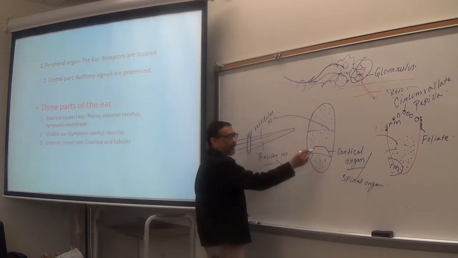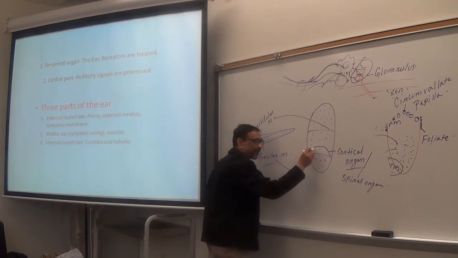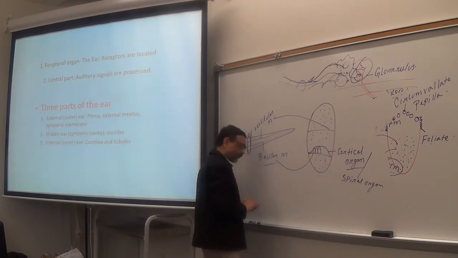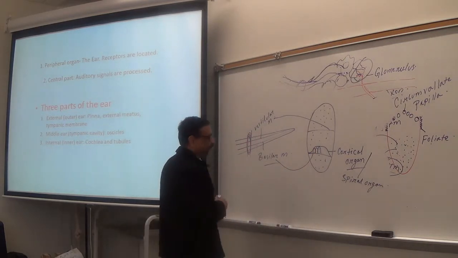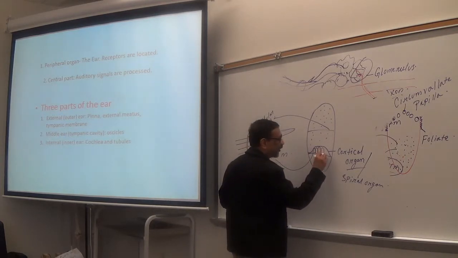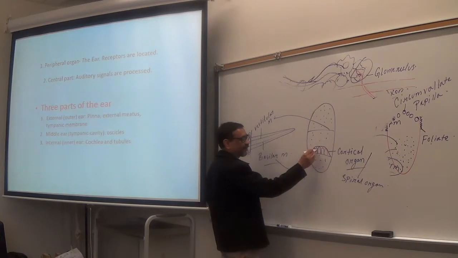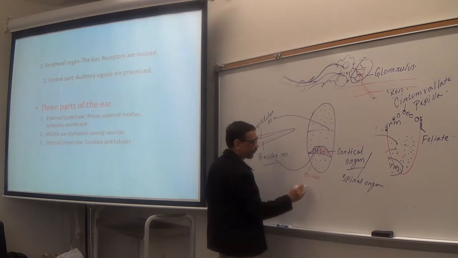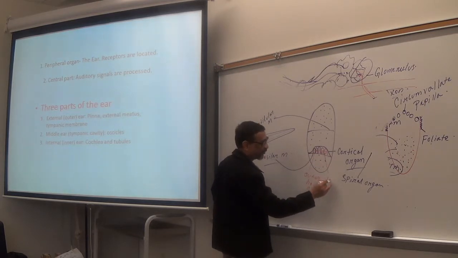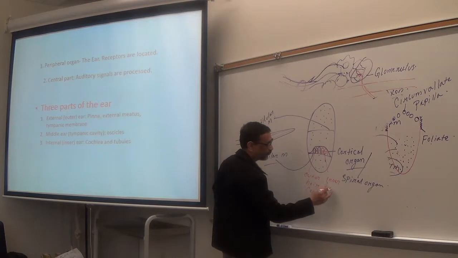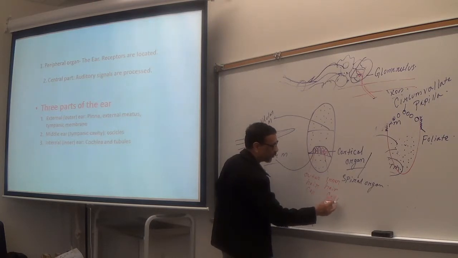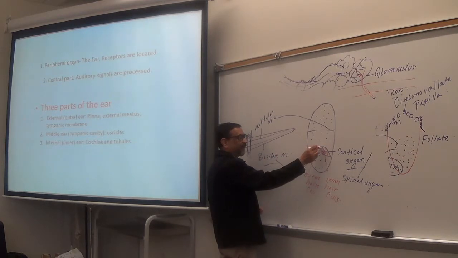Okay. Why is this very important? Because the hair receptor cells, that is the sound receptor cells, are located here. The receptor cells are located inside the organ of Corti. There are 2 types of receptor cells: outer hair cells and inner hair cells. Why are they called hair cells? Because they have hair on the top. Hair on the top like this.